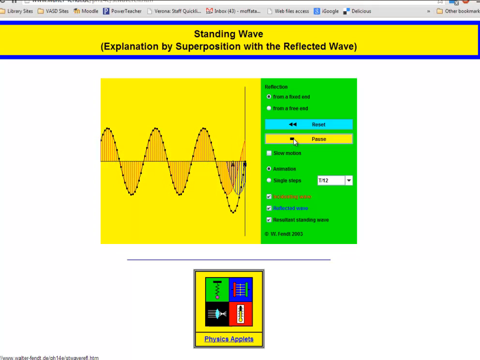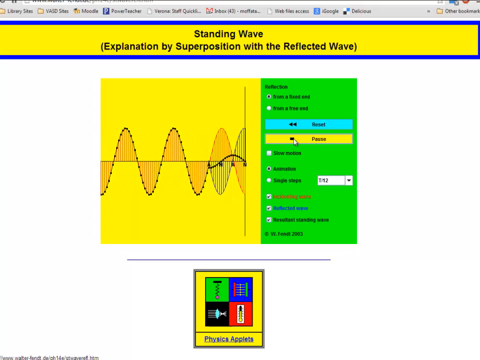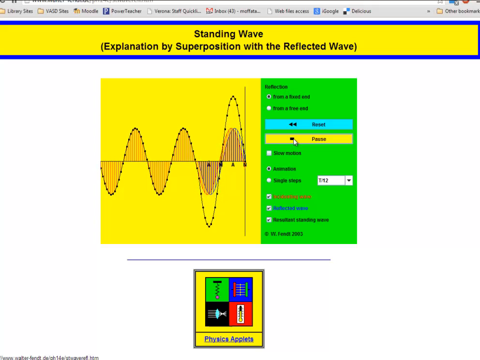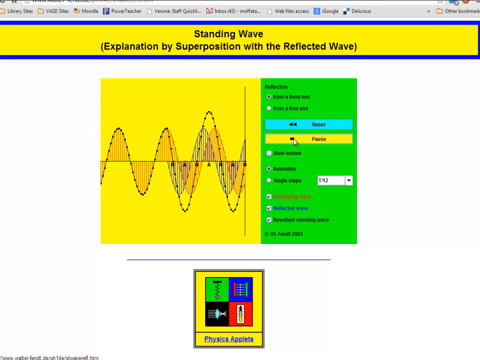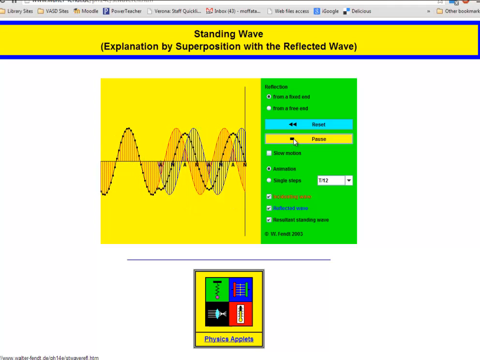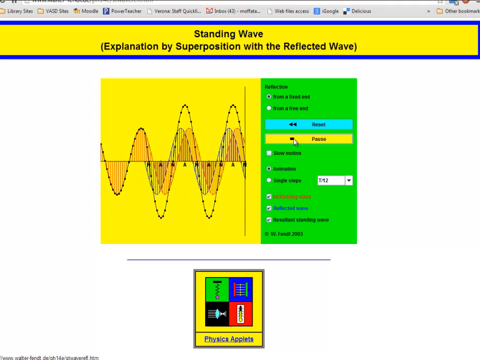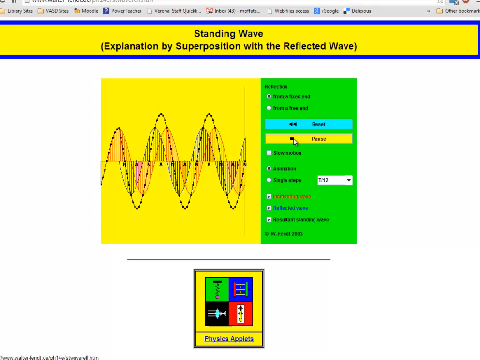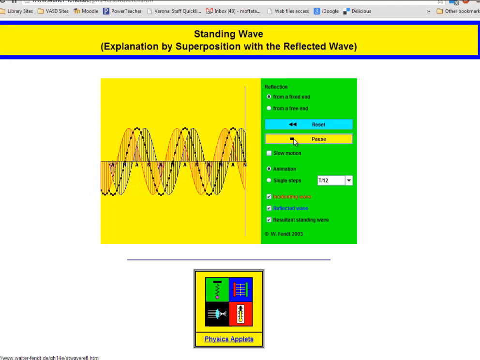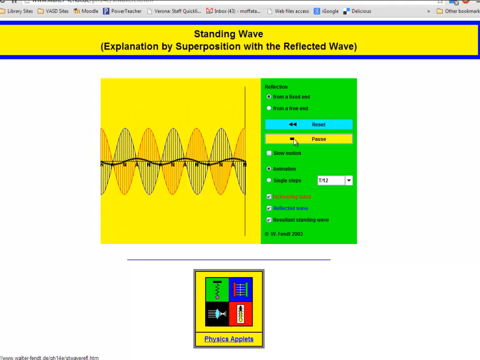In this case, the barrier is a more dense material, so the wave has flipped its orientation. The blue is the reflecting wave. The red is the incident or initial wave. The black dots show us the constructive and destructive interference when the incident and reflecting waves meet.